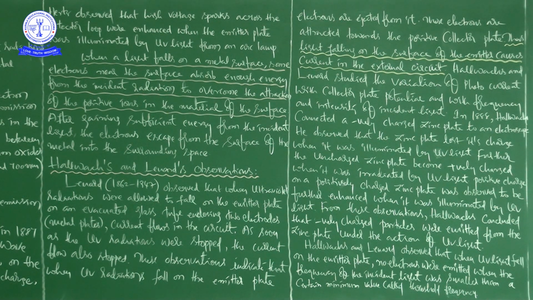We call it the collector plate because the electrons move towards it and it collects the electrons. So it is a positive collector plate. Thus, light falling on the surface of the emitter causes current in the external circuit.